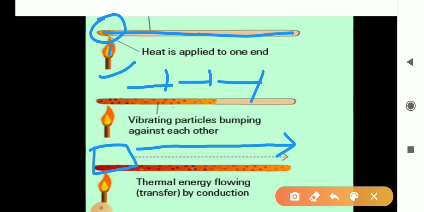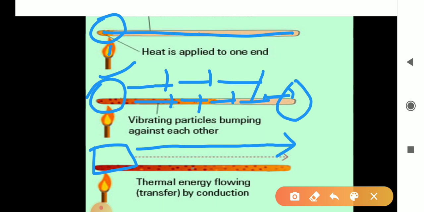Now, when the molecules of this end heat up and start vibrating, the kinetic energy due to the vibration passes from one molecule to another to another. In the same way, this heat energy is passed from one to another, then finally it reaches the last end.